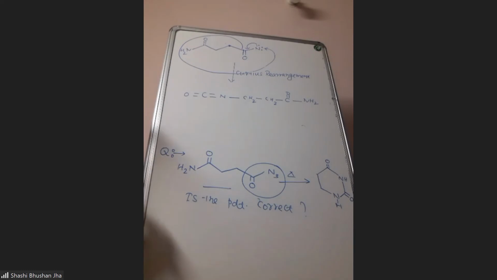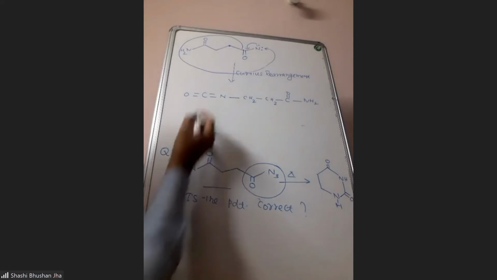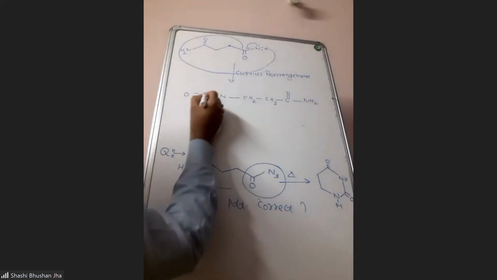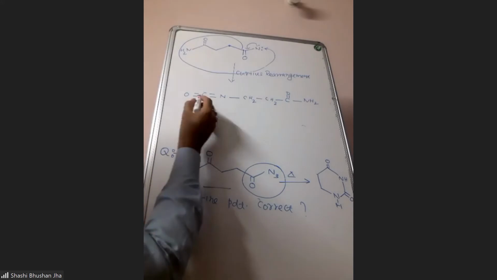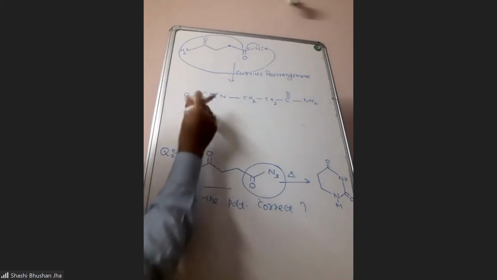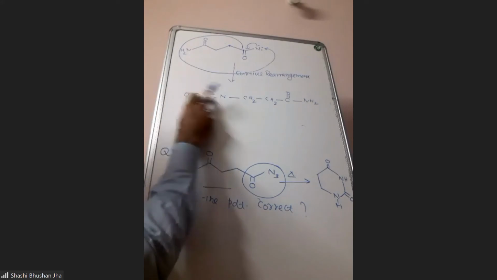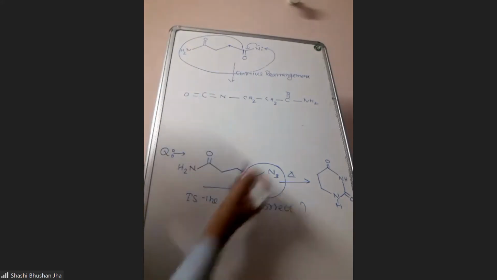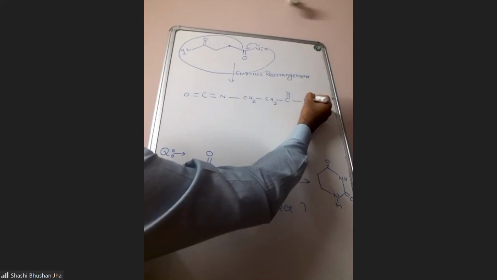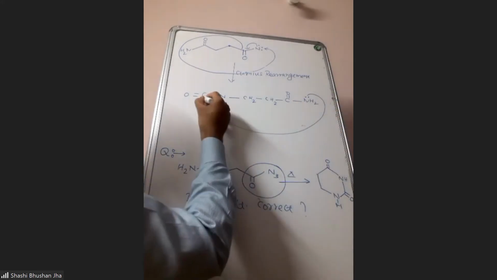Now think what more can happen here. From nitrogen we can attack on carbon. Now this carbon is highly electron deficient from both sides. It is connected to highly electronegative atoms. So this nitrogen has a lone pair of electrons. It can behave as a nucleophile and attack on this carbon.